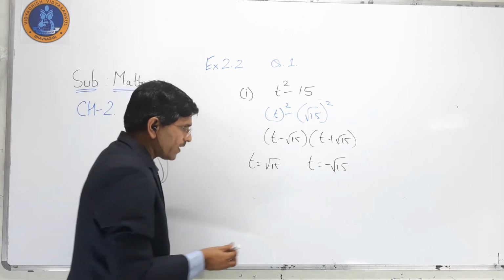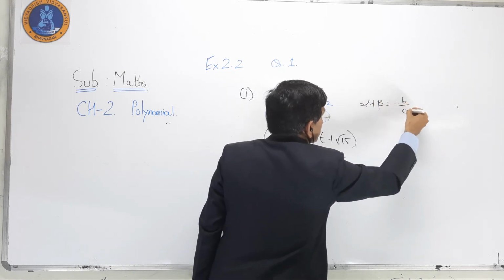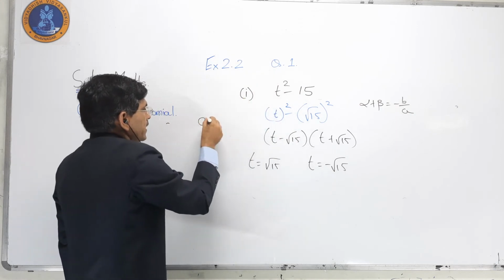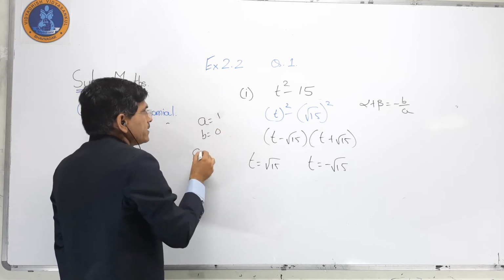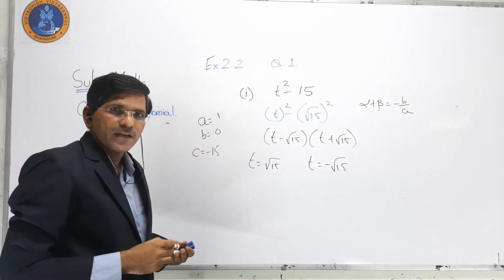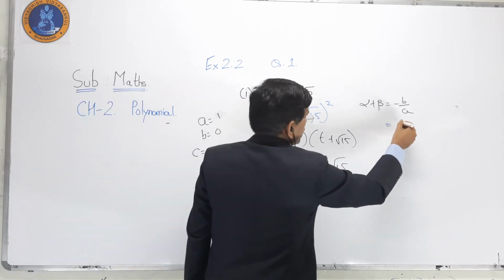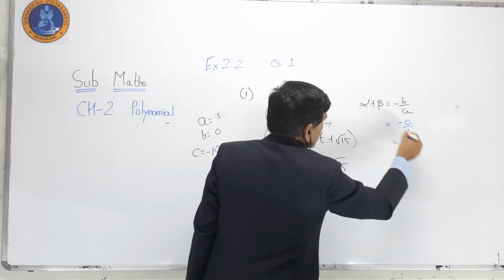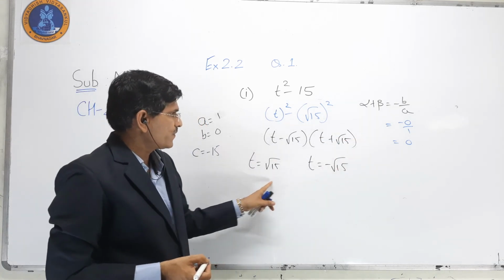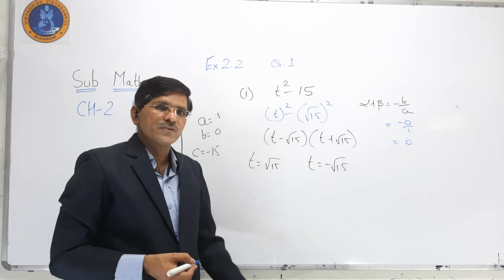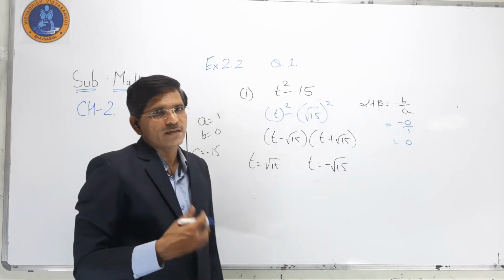Now if we find out alpha plus beta, that is minus b by a. But here what is b? From here, a is equal to 1, b is equal to 0 and c is equal to minus 15. So the value of b is 0. Now if you see the sum of zeros, root 15 minus root 15, the answer is 0.